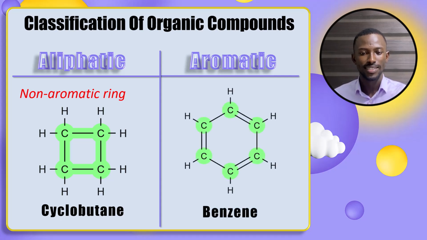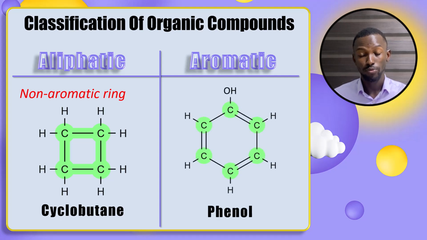Then we have aromatic. This is what I've been referring to as benzene all this while. There are a lot of organic compounds out there that have this benzene ring in them. That makes them aromatic compounds. So they form rings. Back in those days, the few aromatic compounds found by scientists tended to have a nice aroma. That's how they got the name aromatic compound. Only for them to realize that some of them qualify to be aromatic compounds but do not have that nice aroma. So the criteria has been changed, and we'll be discussing that in future lessons.